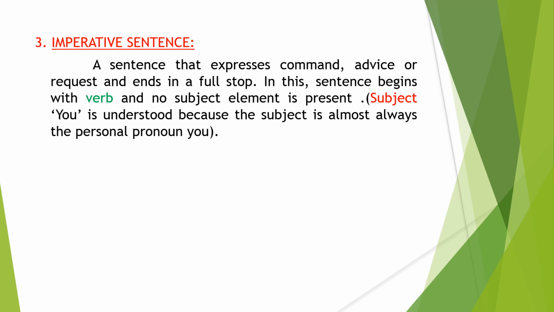In this sentence, it begins with a verb and no subject element is present. How? I said that for any sentence, the subject is an important part. In the first slide, what I mentioned, subject, verb, and object are important for any complete sentence. So how come this can be a sentence? See, we'll understand.